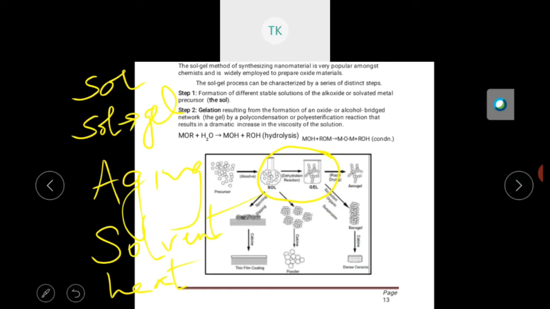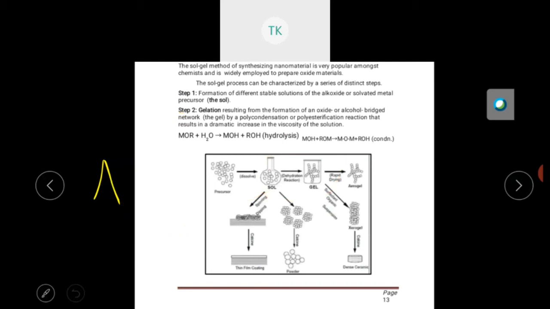Salt is converted into a gel. How do we convert this salt to gel? By hydrolysis and condensation of the precursor. You can see the reaction given here: MOR plus H2O gives rise to MOH plus ROH. This is the alkoxide. MOR is the metal alkoxide.